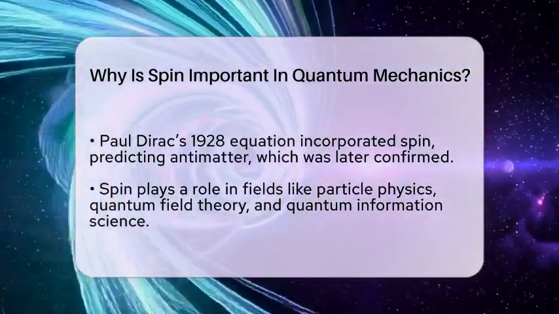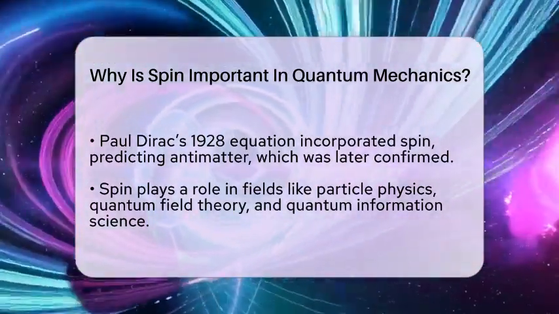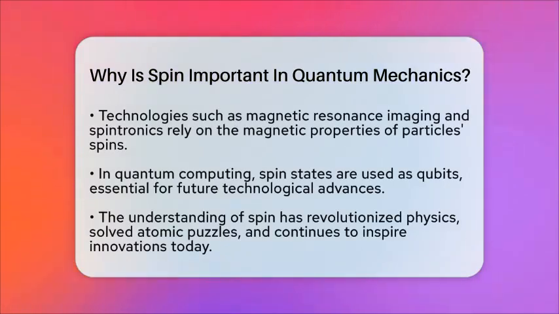It's essential for technologies like magnetic resonance imaging, which uses magnetic properties of particles to create images inside the body. Spintronics is another example, where electron spin is used to develop new types of electronic devices. In quantum computing, spin states serve as qubits, the basic units of quantum information. This makes spin a key player in the future of technology.